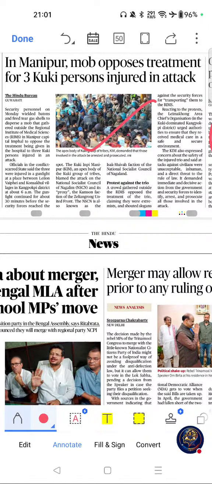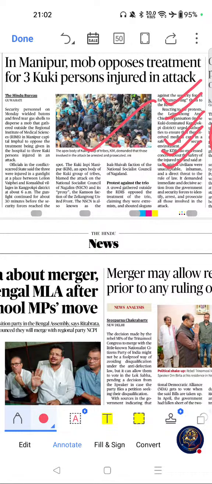In Manipur, mob opposes treatment for 3 Kuki persons injured in attack. If you see the importance of this article, Manipur remains an important internal security topic. This is relevant for governance, ethnic conflict, and social cohesion, frequently linked to conflict management and peace building.